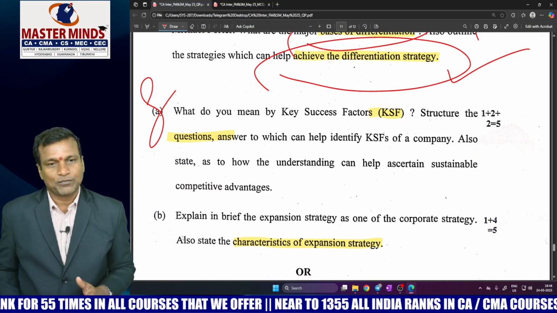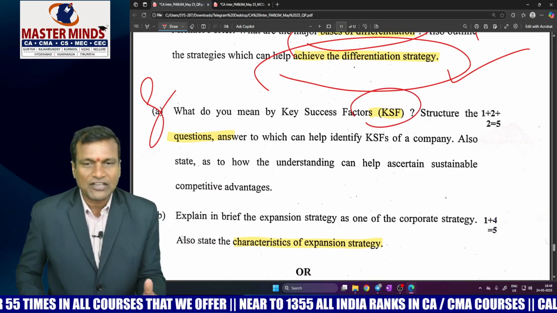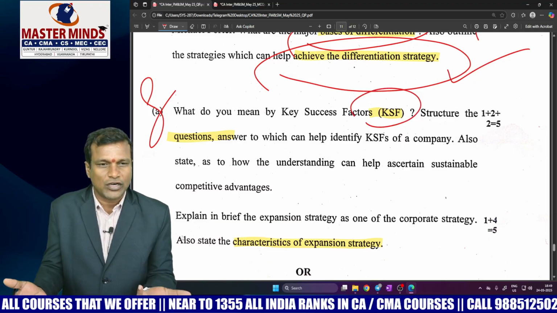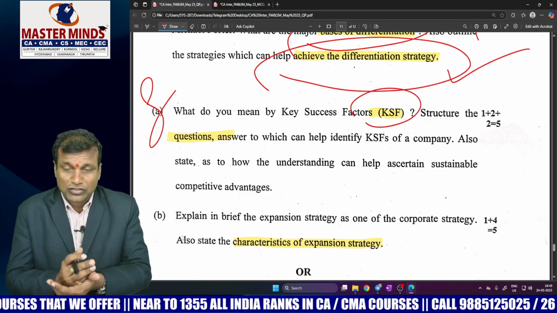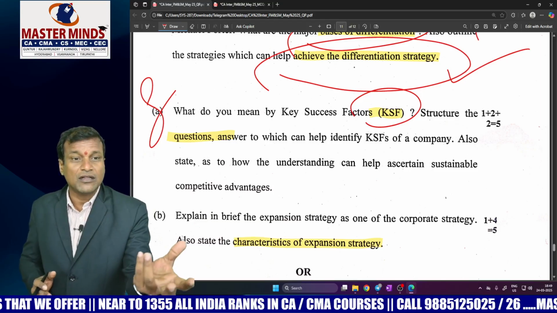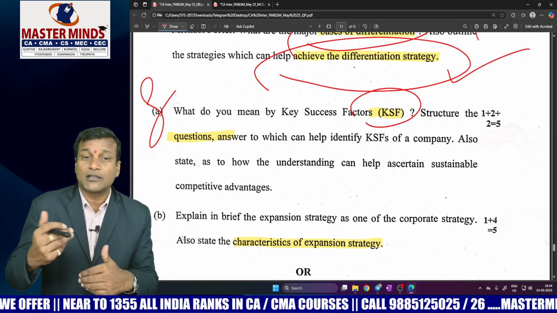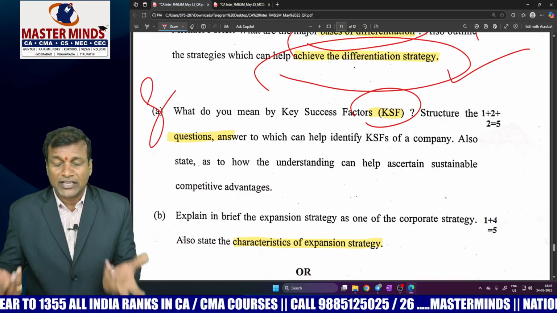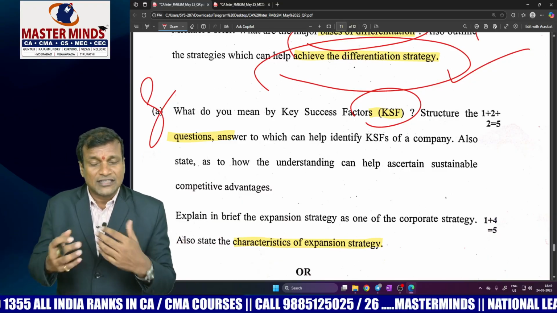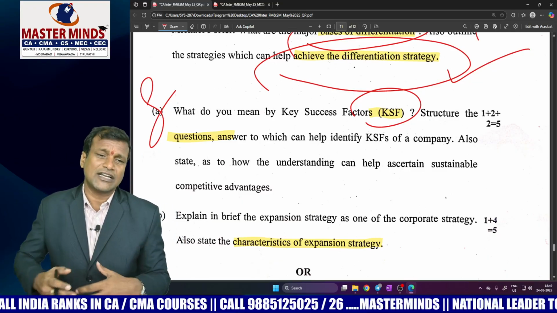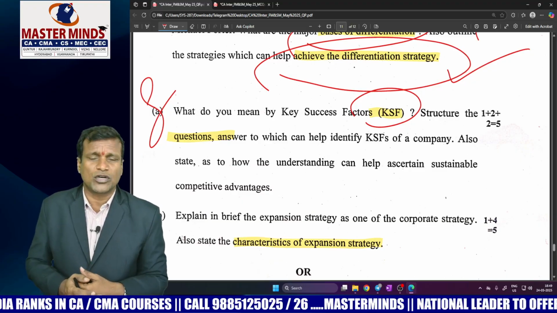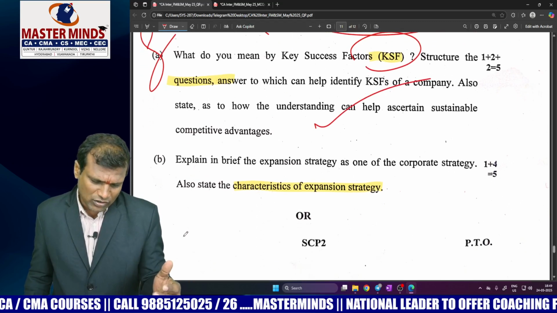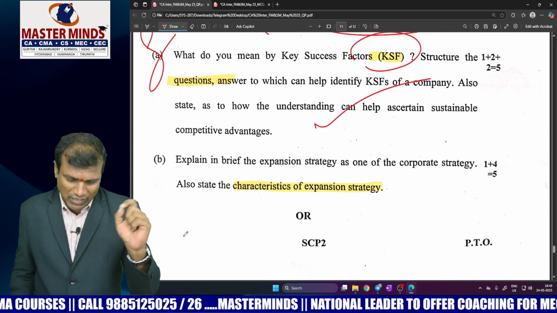Question number 8A. Meaning of KSFs. Any factor which can influence the profit prospects of the organization is called a KSF. You have three questions now. The first question you have to ask the customer. The second question you have to ask the seller. The third question you have to ask the seller how he can manage sustainable competitive advantage. So in the second question you have to ask the organization why you are occupying the number one spot, what resources and competencies do you have. So fair enough, easy question. Come to the question 8B, internal choice, first part.